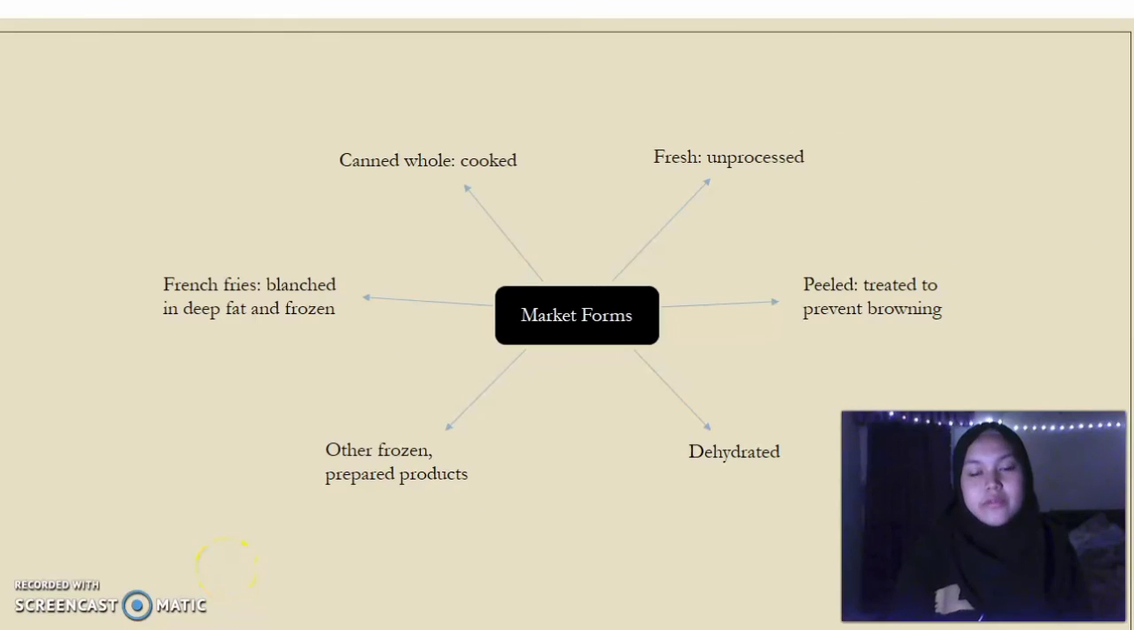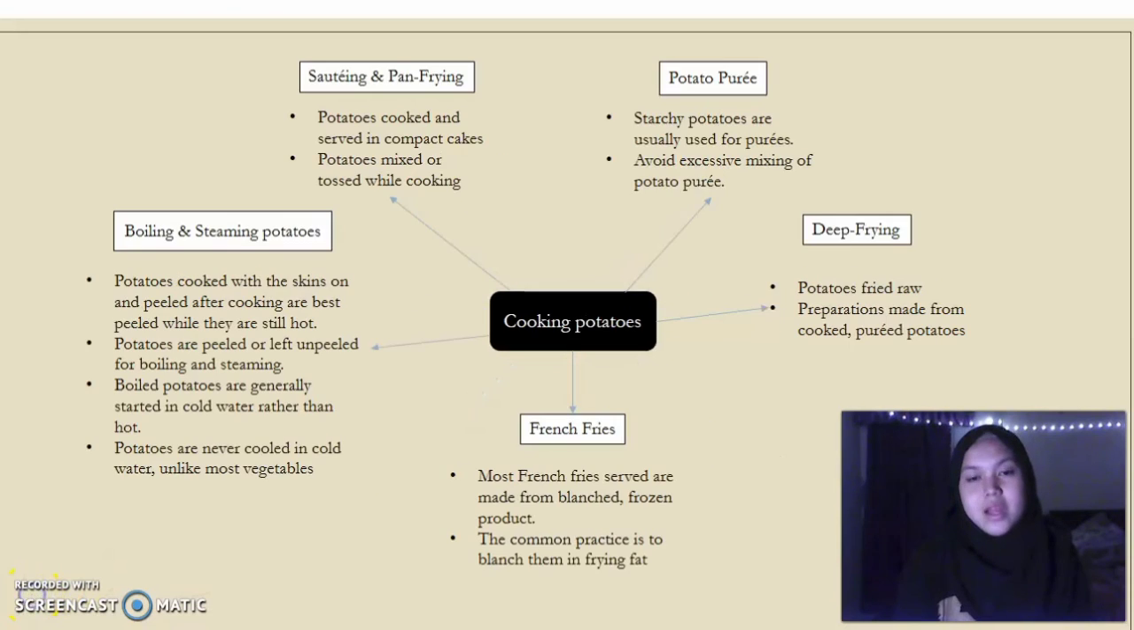Next is market form. Here we have 6 market forms, which are whole cooked, fresh unprocessed, peeled and treated to prevent browning, dehydrated, other frozen prepared products, and French fries blanched in deep fat and frozen. Lastly is cooking potatoes, salting and pan frying.